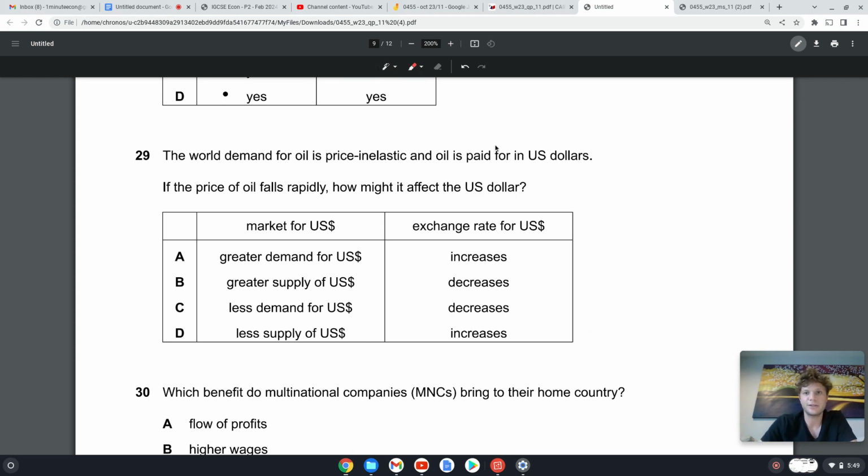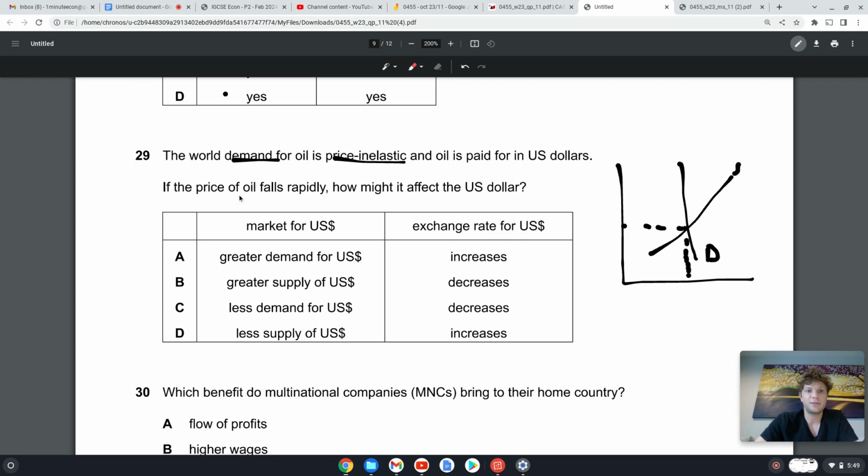Okay, so a bit of a tricky question. We've got the demand for oil is price inelastic. Okay, so that means we'll always be buying the same amount. What happened here? The price of oil decreased. So we're still going to buy the same amount of oil, right?